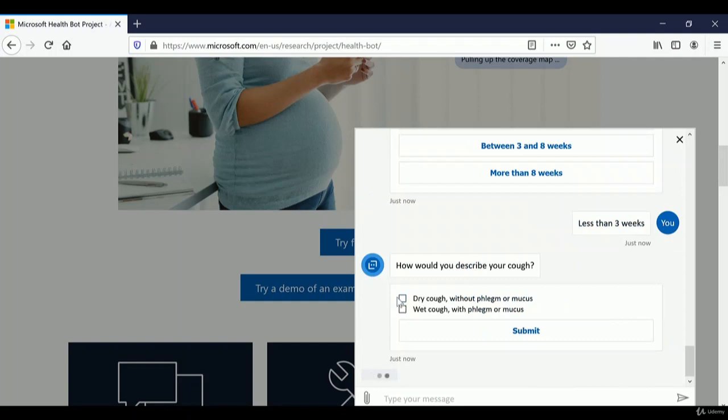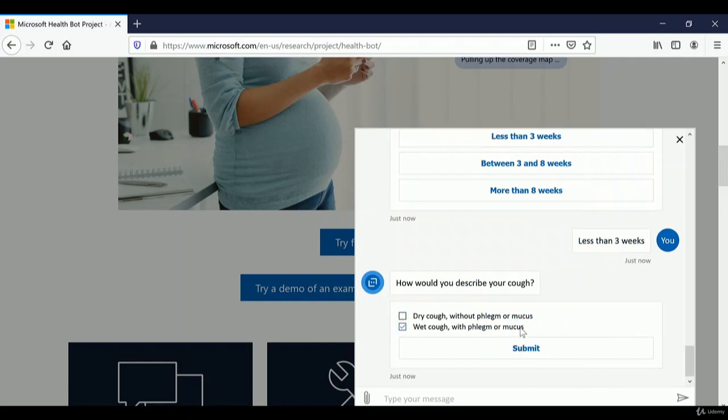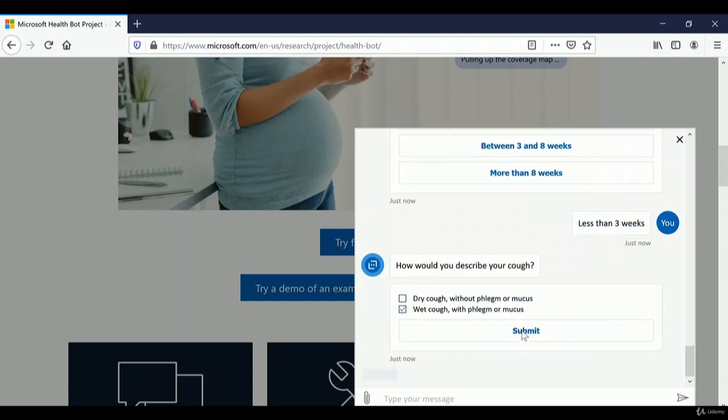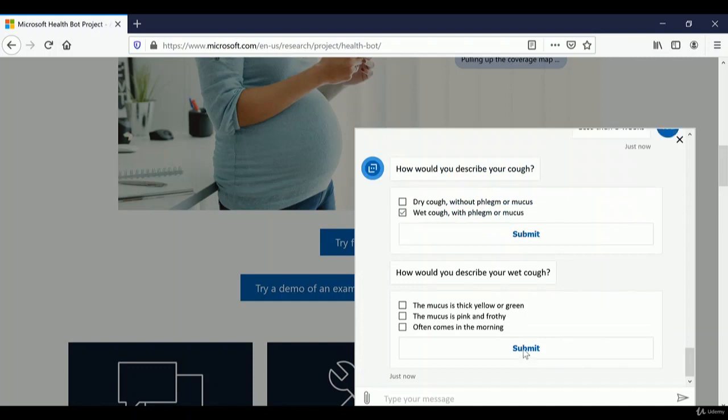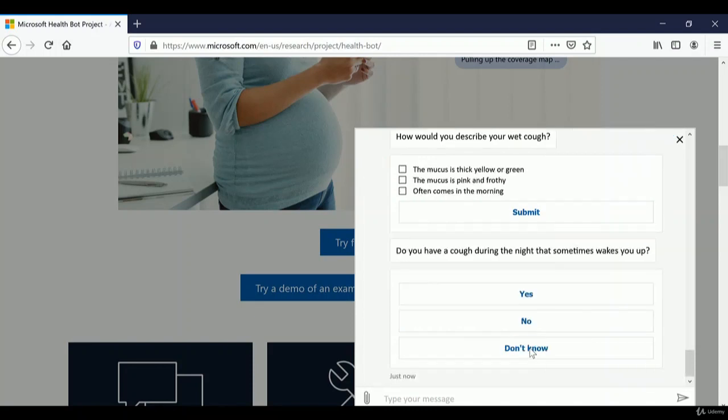So yeah, it's a wet cough. We'll say that it's a wet cough. Let's see what the bot has to say. See, it is checking its question base. Based on the question base, the answer is coming up, and we're going to build this in the demo in the fourth module. We don't have this information, so I just click on submit.